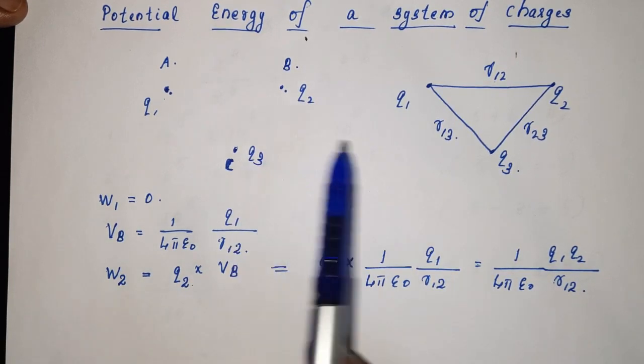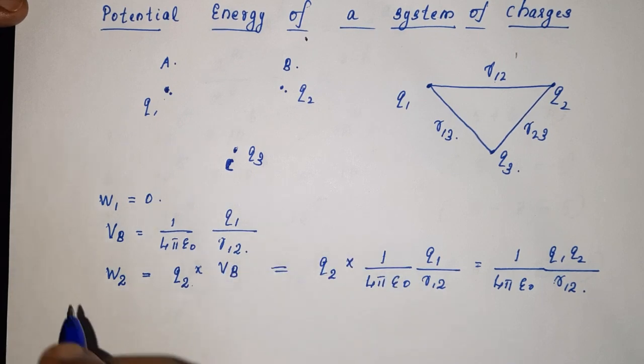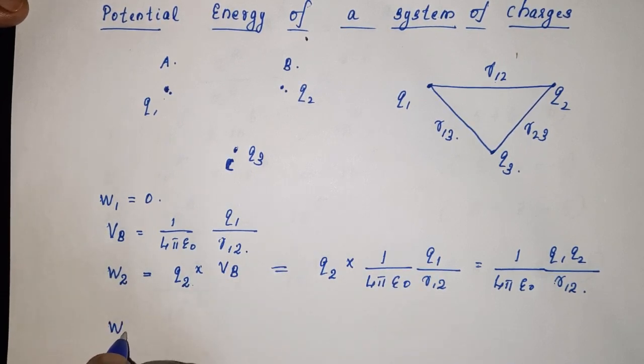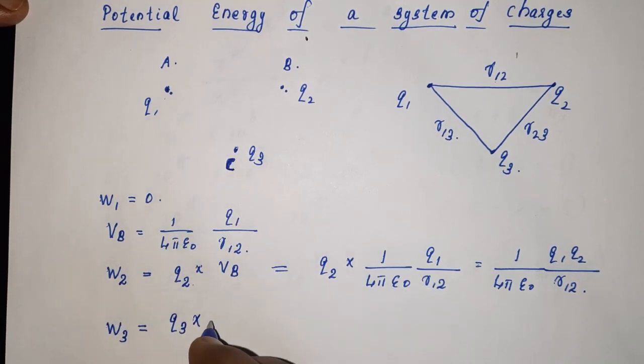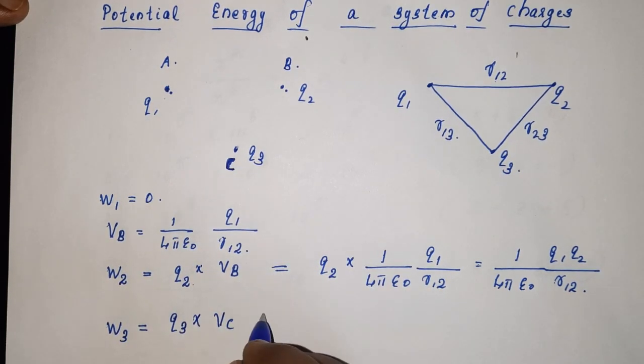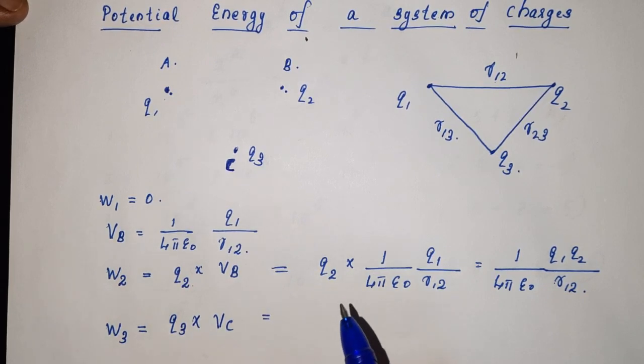Now, in the third step, Q3 is brought. So, what is the work done? The work done in bringing Q3, that is W3, is equal to Q3 into Vc, where Vc is the potential at the position C.